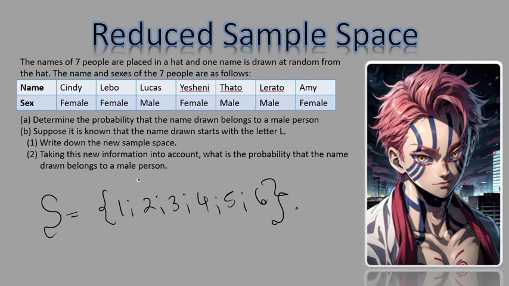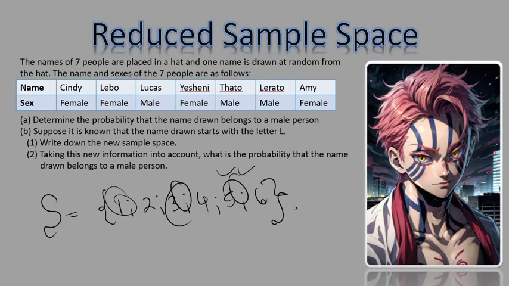Now, what happens here is that if ever I'm to give you any extra information that makes this data here to be reduced, the new sample space that you're going to have is called the reduced sample space. So if I'm telling you that from here you're only working with odd numbers, your odd numbers now will create your new sample space.